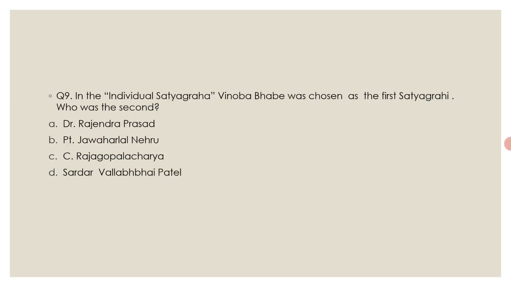The next question is, in the individual satyagraha, Vinoba Bhave was chosen as the first satyagrahi. Who was the second? So options are option A, Rajendra Prasad, option B, Pandit Jawaharlal Nehru, option C, Rajagopalachari, and option D, Sardar Vallabhbhai Patel. Here the correct answer is option B, Pandit Jawaharlal Nehru. So in October 1940, Gandhiji selected Vinoba Bhave as the first satyagrahi for the individual satyagraha, and it was against the British, and Jawaharlal Nehru was the second satyagrahi.